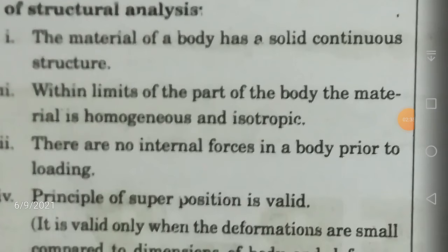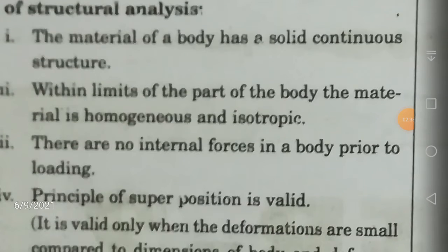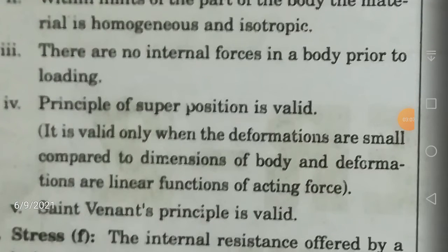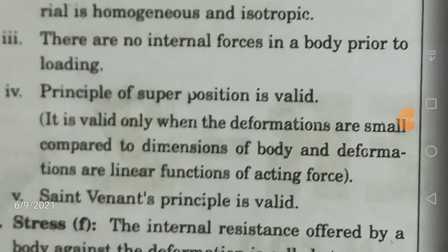Next, within the limits of the part of the body, the material is homogeneous and isotropic. What is the meaning of isotropic? A material having elastic properties uniformly in all directions is called an isotropic material. Similarly, homogeneous means it is not heterogeneous. Now, there are no internal forces in the body prior to loading. This is one more important assumption, because if there are internal forces, they will affect the load carrying capacity. So we assume there are no internal forces in the body prior to loading.